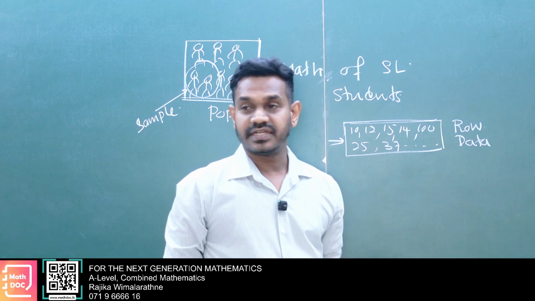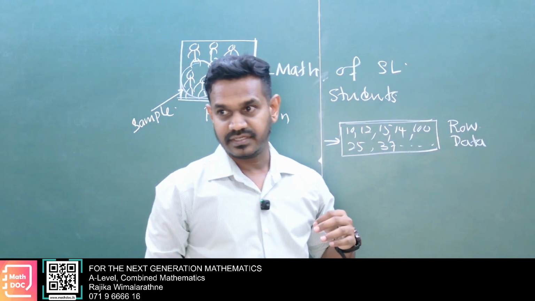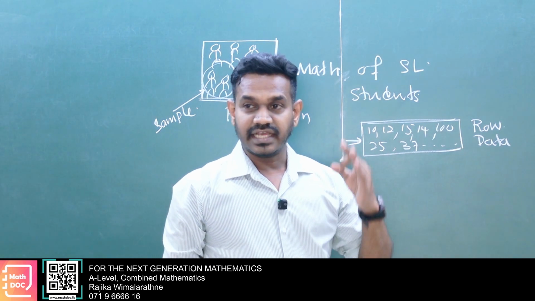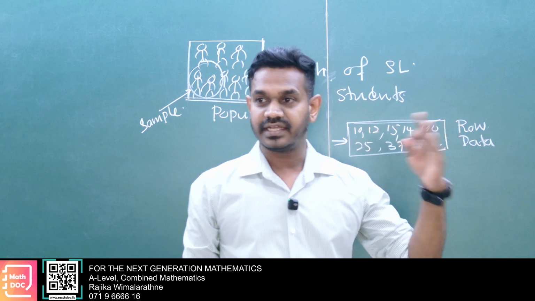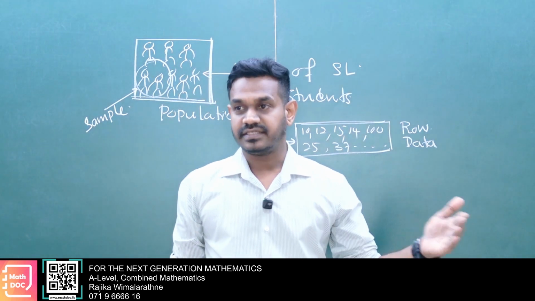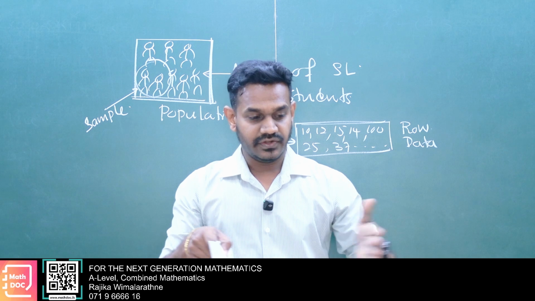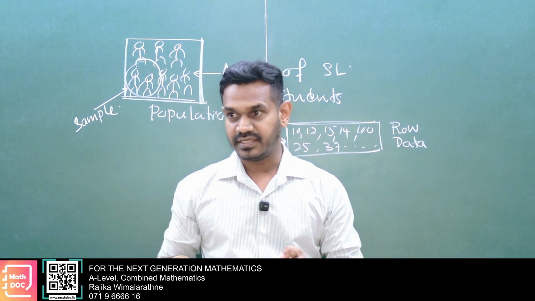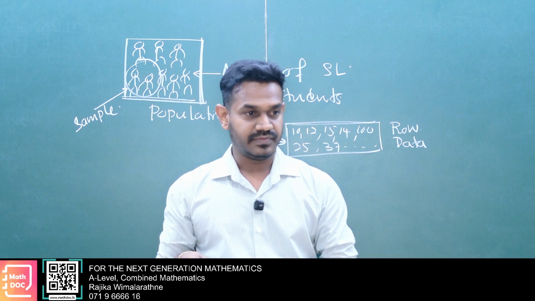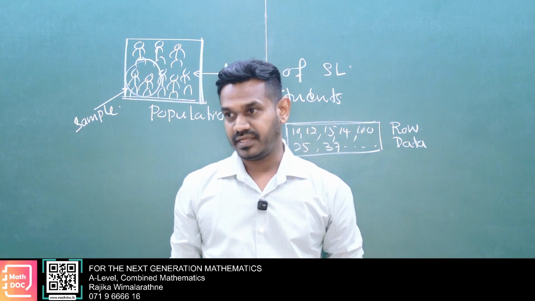Then there are different arrangement techniques. One is ascending order arrangement. By ascending order arrangement, we can see the minimum value, the maximum value, and the range. And if we have ascending order arrangement, the mid value we call the median. Then lower, higher, range, and the mid value we can obtain.